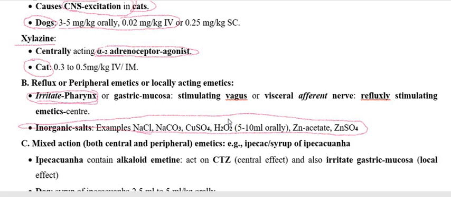Therefore it stimulates the NTS, and finally stimulates the vomiting center to vomit through reflex stimulation. That is called peripheral emetics or locally acting emetics. Under these, the drugs I have already mentioned.